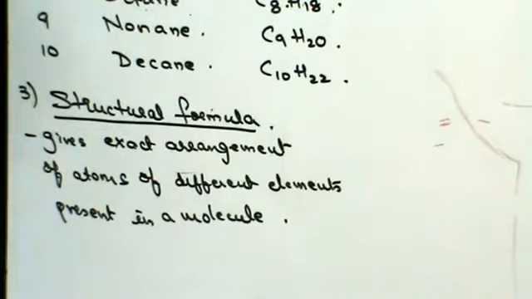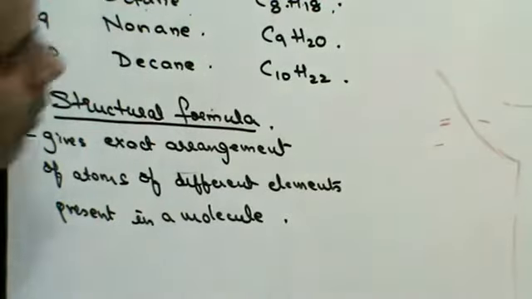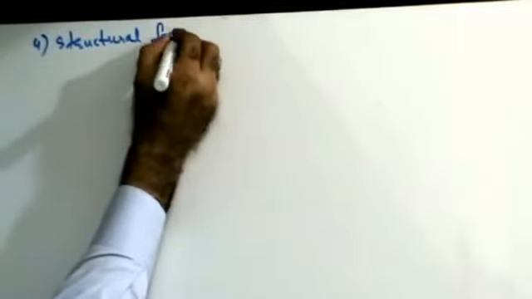Fine. Now, once you know what structural formula is, let us try to understand the structural formula of methane in detail. Let's see the structural formula of methane.